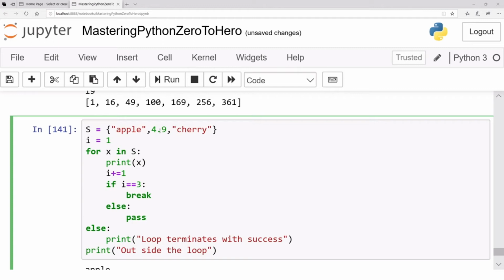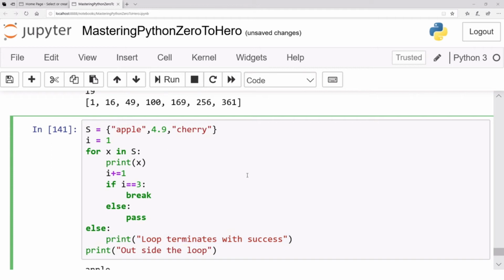Next time x will print 4.9, i will become 3, and 3 is equal to 3, that's correct. The break will execute, which means the loop should have one more iteration, but the break disrupts that one more iteration that should be there. Because the loop could not complete its iteration due to this certain condition, the else part of the loop will not execute and you will go directly outside this loop.